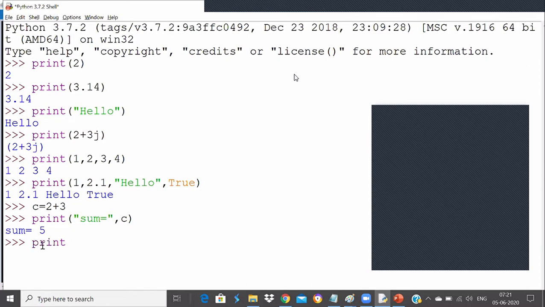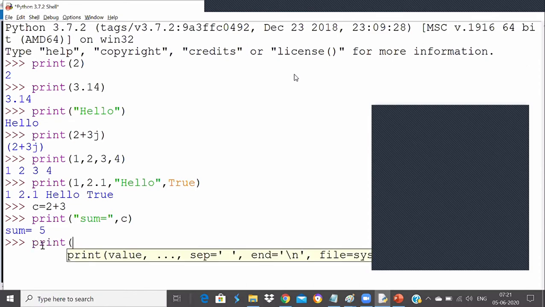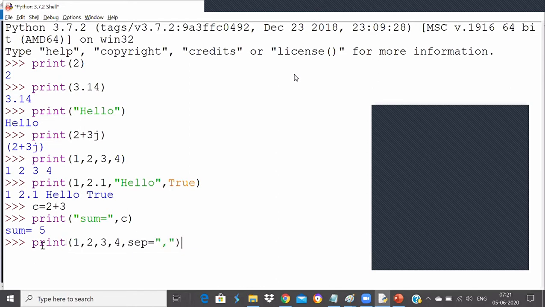You say print, you want to print 1 comma 2 comma 3 comma 4, and you give the argument sep as the separator. You can give any value to the separator, either in single quotes or double quotes. Then you can see that it's printing a comma in between. So you can replace the separator with whatever you want. It's very simple, but it can be an interview question.